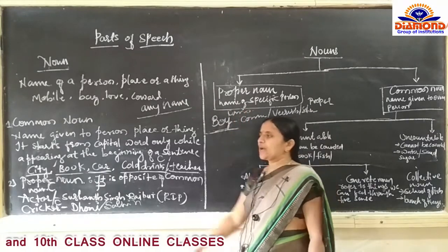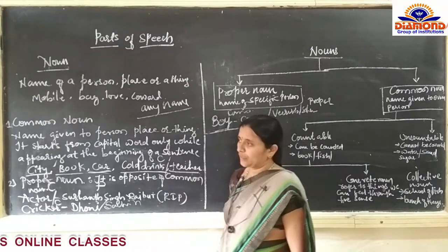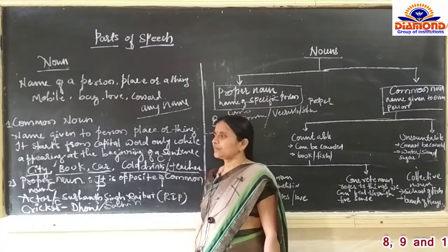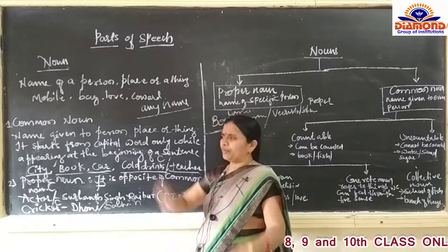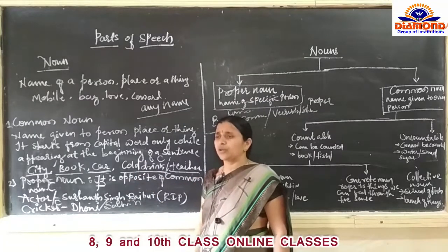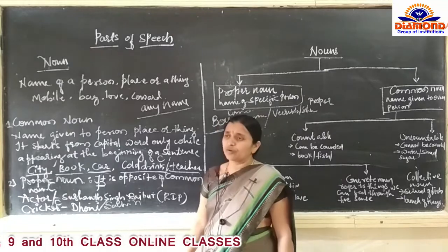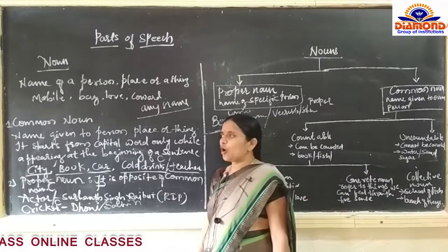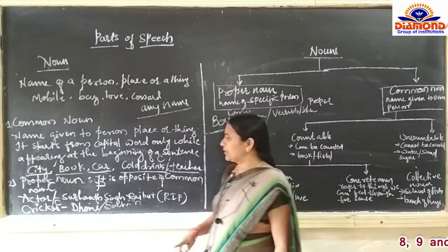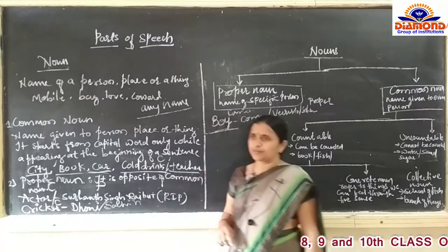Let us take the example of monuments. So many monuments are there in our world. It may be the Great Wall of China or Taj Mahal, the seven wonders of the world. For all the monuments, we are going to call only one name, that is monument.